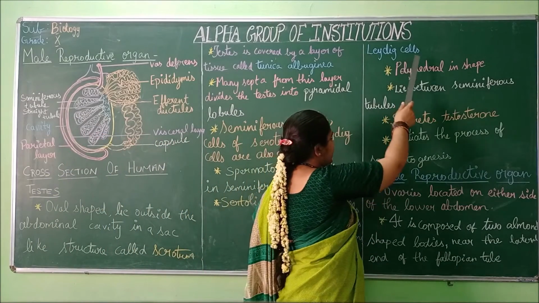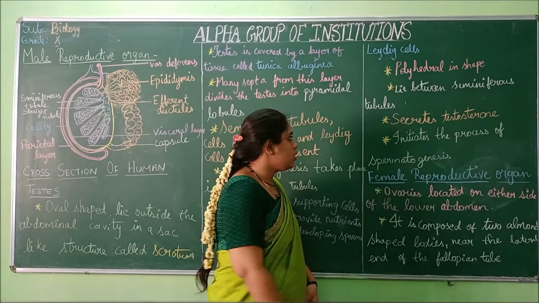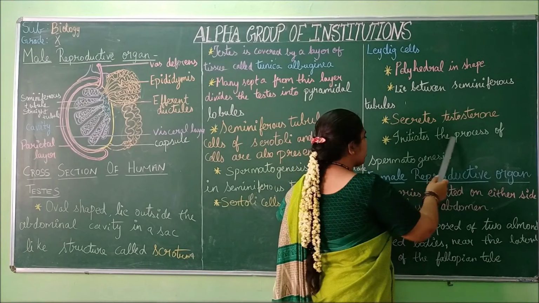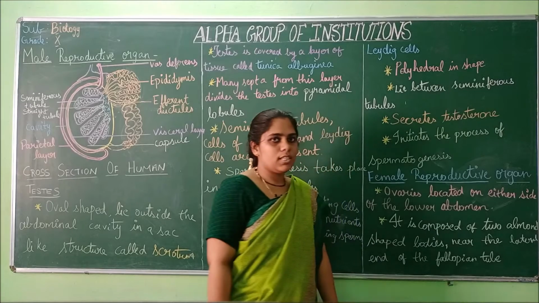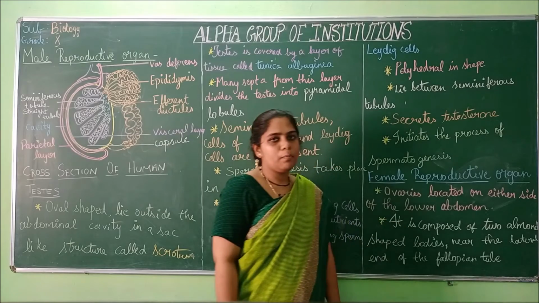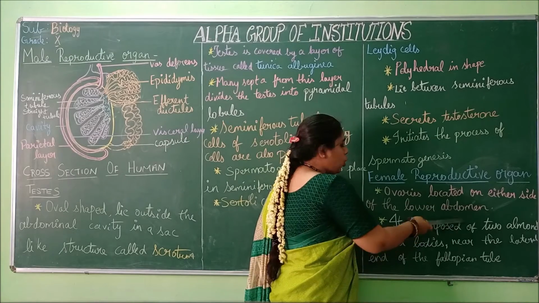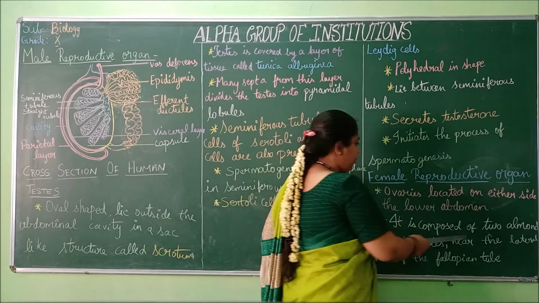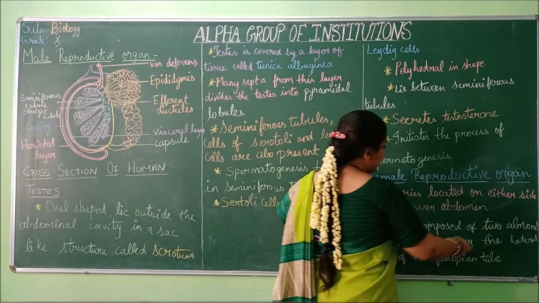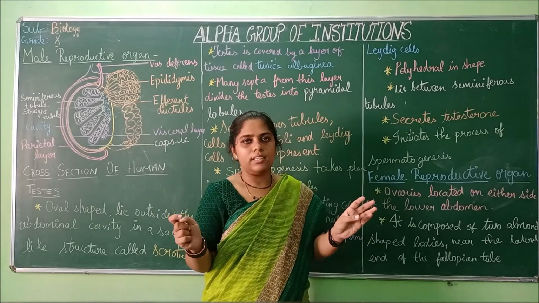Next we are moving on to the Leydig cells. They are polyhedral in shape and lie between seminiferous tubules. They secrete testosterone, a male hormone, and it initiates the process of spermatogenesis, the production of spermatozoa or sperms. Next we move on to the female reproductive organ. Ovaries are located on either side of the lower abdomen, and they are composed of two almond-shaped bodies on both sides, and near the end of the fallopian tube, these almond-like structures are present.